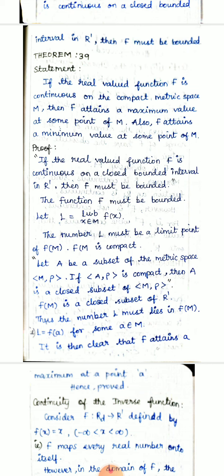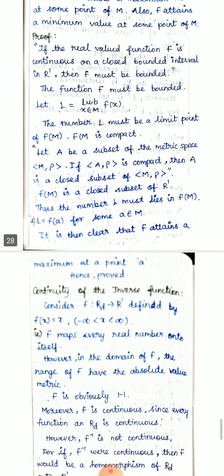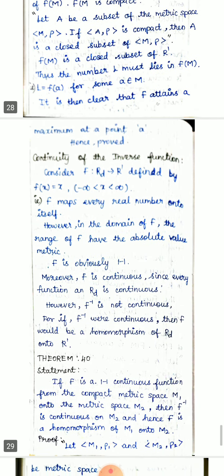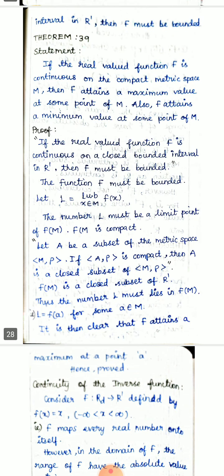Thus the number L must lie in f of M. Therefore the LUB of f of x lies in f of M. That is, L equals f of a for some point a belongs to M. So it is clear that f attains a maximum at a point a. The minimum, similarly, we have seen. So the first part we have proved.